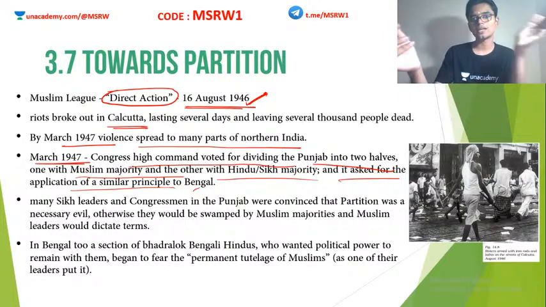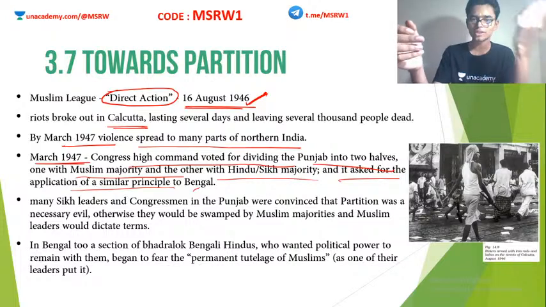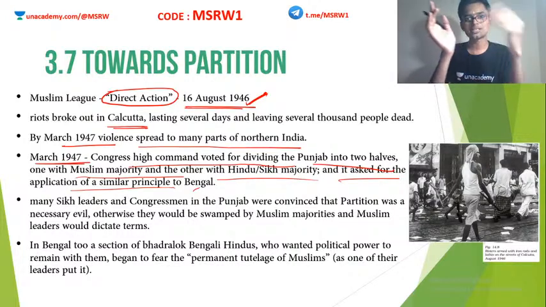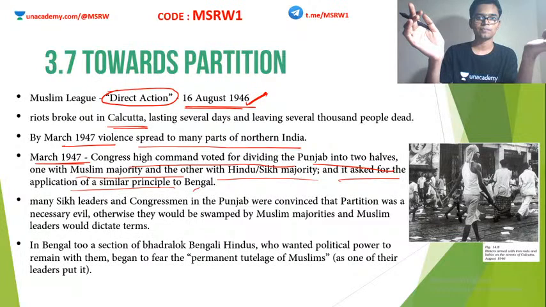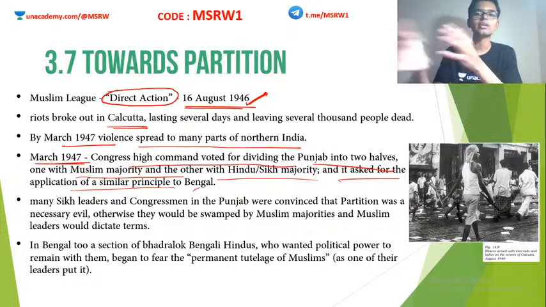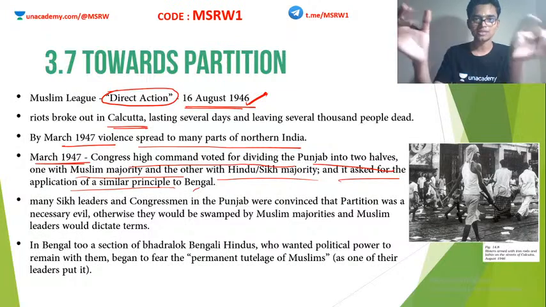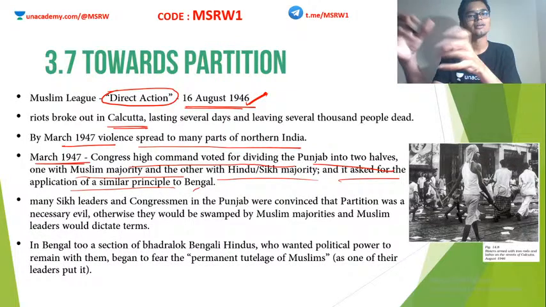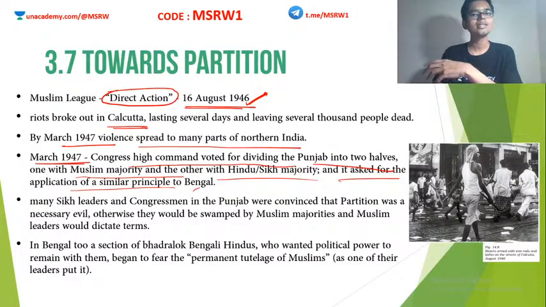Western Punjab and Western Sindh were Muslim population. So the Western sectors will be given to Pakistan. Same goes for Bengal. Eastern Bengal was basically Muslim population. Western Bengal was Hindu population. So India will take Western Bengal, which is today's West Bengal, and Pakistan can have Eastern Bengal.